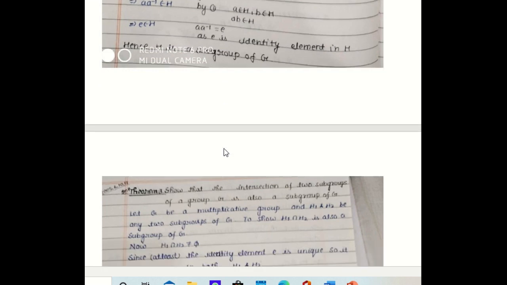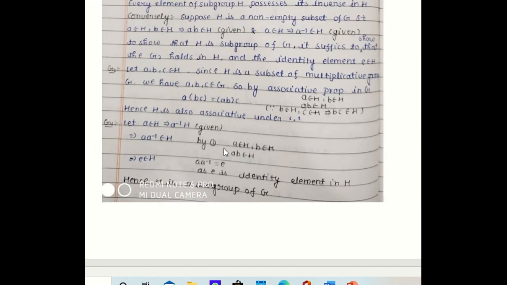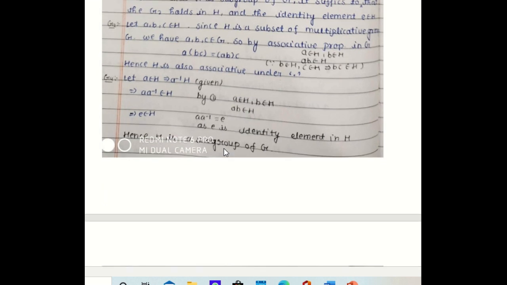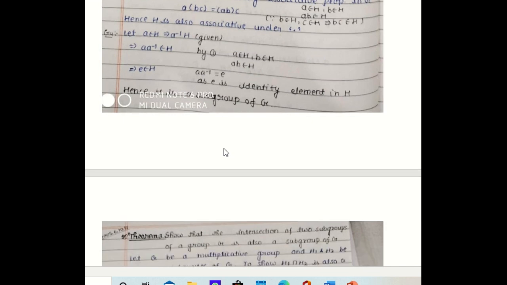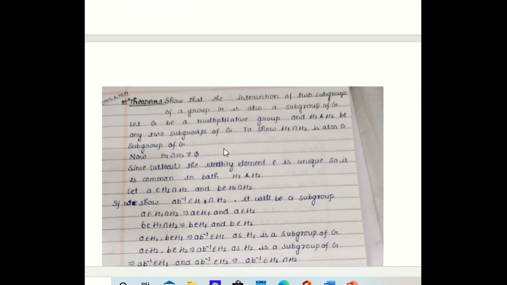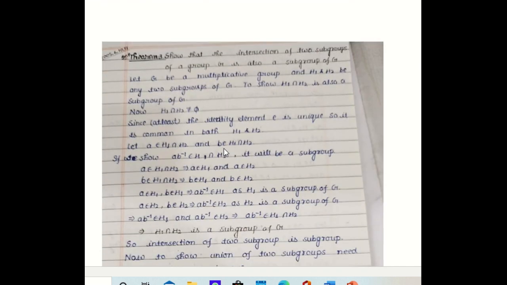Hence, all the elements of H are taken from G, where this multiplication is associative. So similarly, this multiplication will also be associative over the elements of H. So all the four conditions of a group are satisfied by H. So H is a subgroup of G. So the theorem is proved.